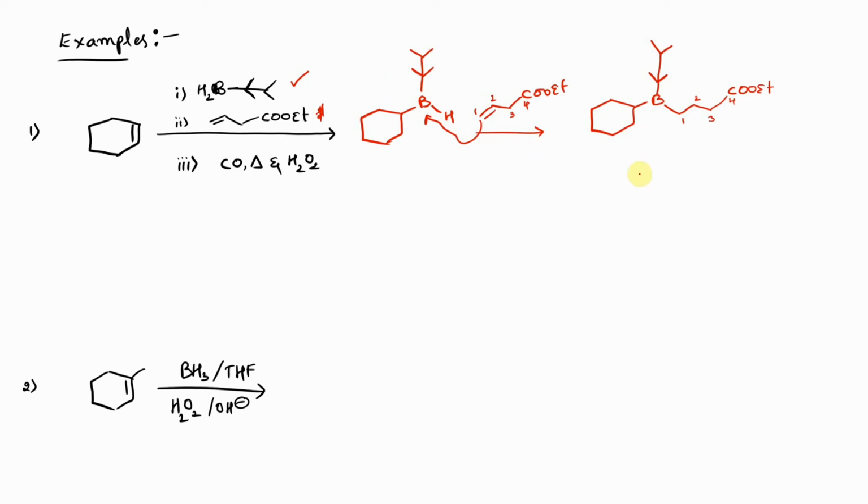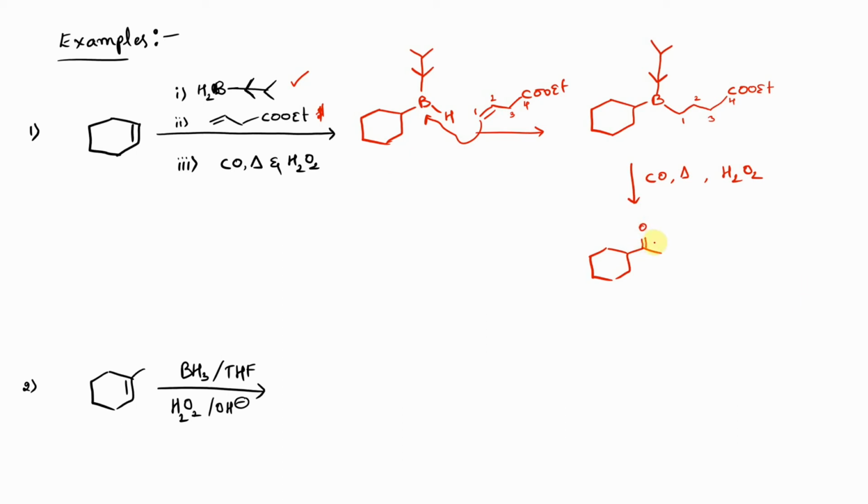Next let us carry out the third step, that is treating it with carbon monoxide under heating condition along with hydrogen peroxide. When you heat the given organoborane with carbon monoxide in the presence of hydrogen peroxide, what we observe is the organoborane which was initially attached to the thexyl borane bond will break down, leading to the formation of a carbon-oxygen double bond, which we have explained in the previous video of reaction of thexyl borane with alkenes, right? So the compound which we are going to obtain is C double bond O.